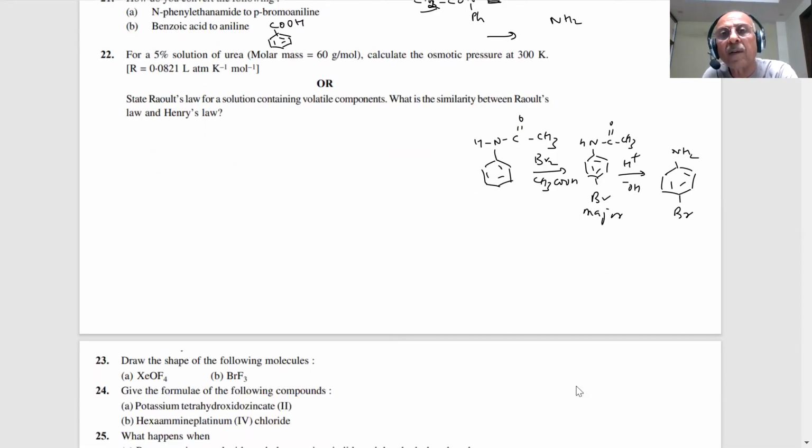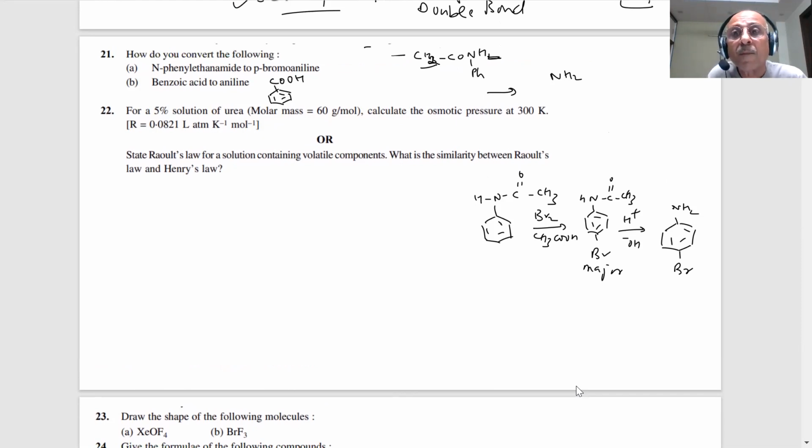Aniline. So what will you do, students? First, we will react it with NH3. What will you get? We will get COONH4.